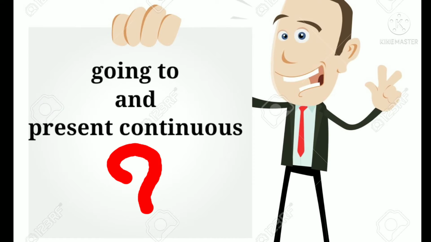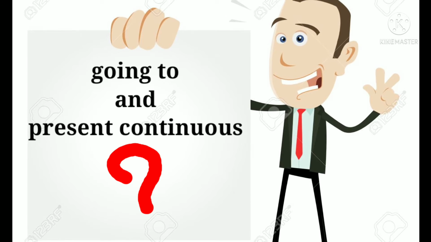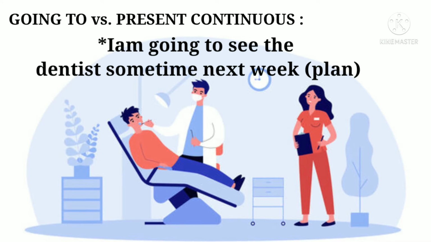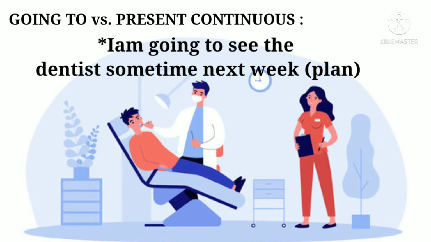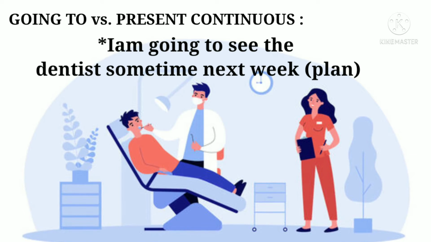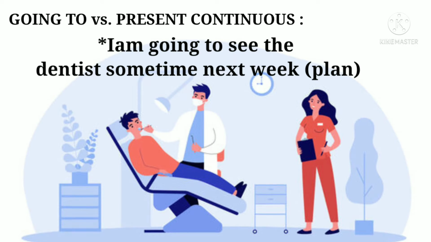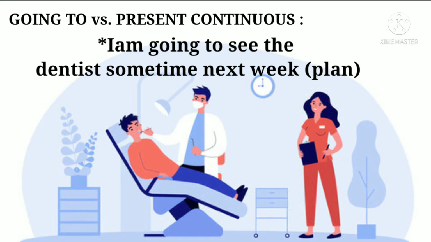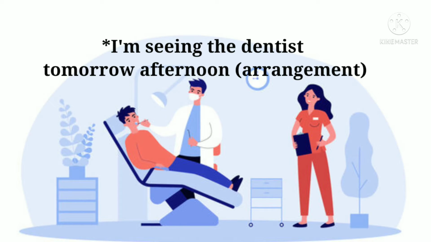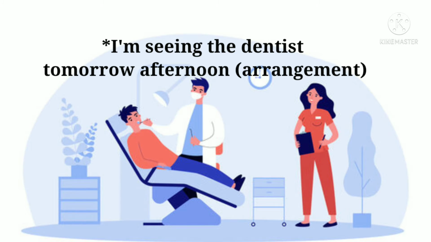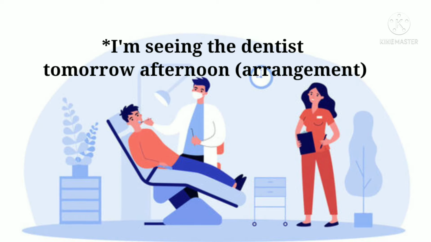Now, you might be asking, so what is the difference really between going to and the present continuous? I am going to see the dentist sometime next week. Okay, so do I have a plan to see the dentist? Yes, but do I know exactly what day? No. I haven't booked an appointment yet. If I say I'm seeing the dentist tomorrow afternoon, that is confirmed. I have an appointment. Okay, then what about will?